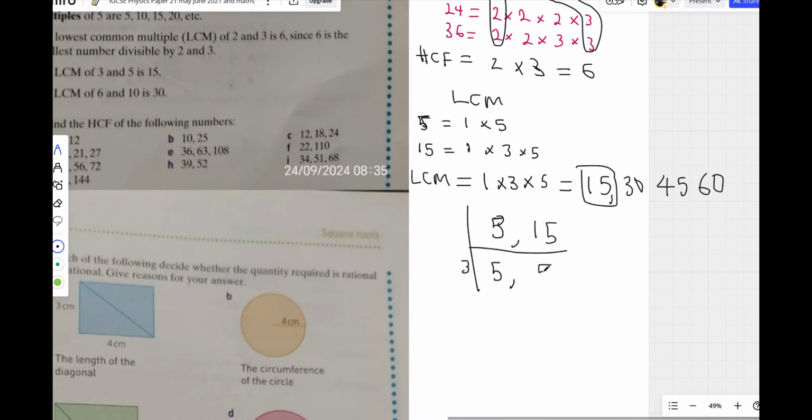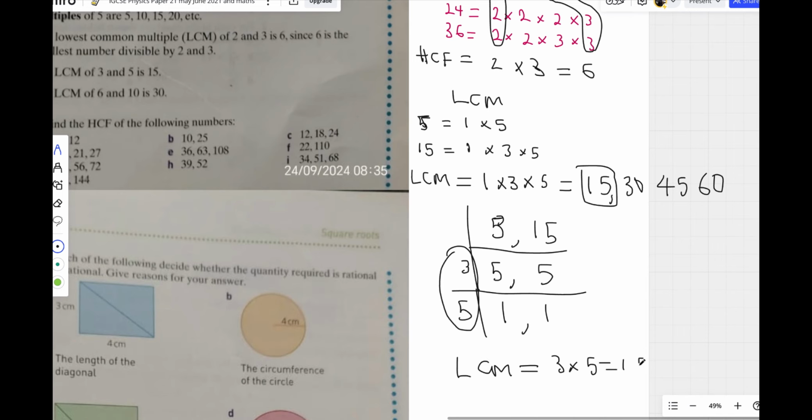I write 5 here. Then the next step you see is that 5 can now be divided by 5. So this 5 divided by this 5, I get 1. This 5 divided by this 5, I get another 1. So you multiply what is here, and you get the LCM. This method proves to be easier and more convenient. LCM is equal to 3 times 5, which is 15.